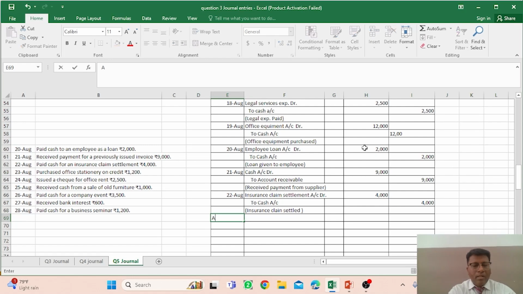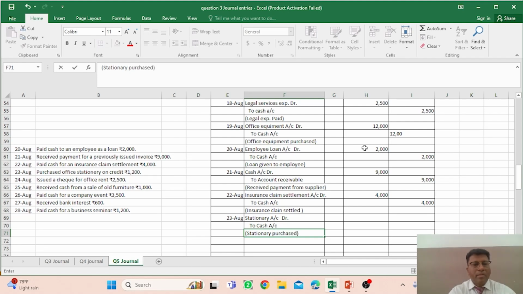And on August 23 there is another transaction, that is purchase office stationery. So stationery account would be debit, and to cash account because cash is involved in this transaction, and the narration would be stationery purchased, right?